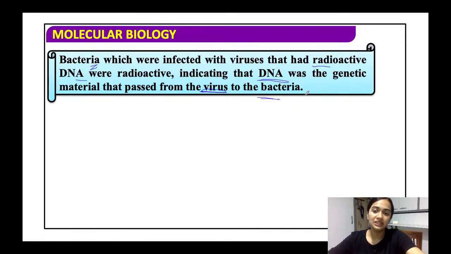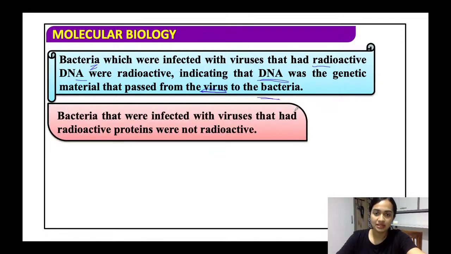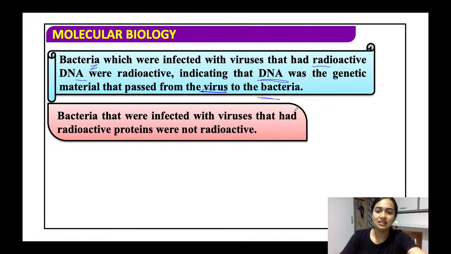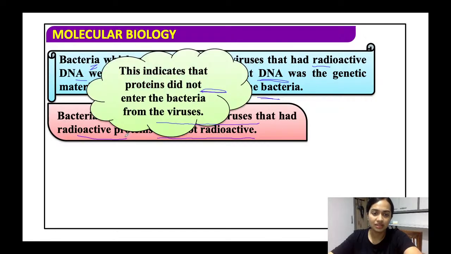तो अगर अब डीएनए प्रेजेंट है उस वायरस बैक्टीरिया के अंदर, इसका मतलब है डीएनए इज द वन दैट has been passed from the virus to the bacteria. So the bacteria that were infected with virus that had radioactive proteins were not radioactive. तो अब जो बैक्टीरिया इन्फेक्ट हुए वायरस के साथ, all right, and that had the radioactive proteins were not radioactive.